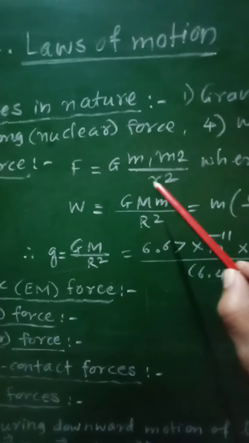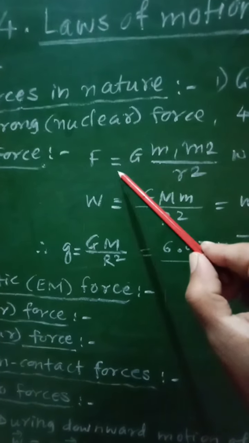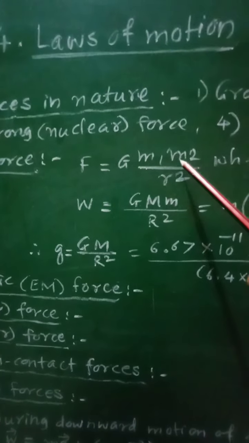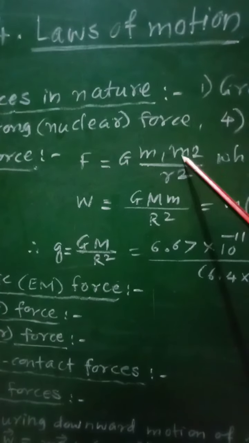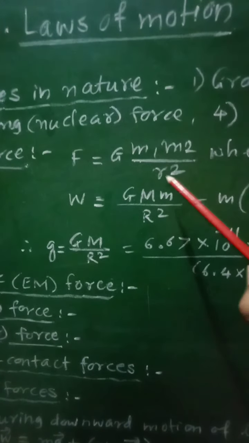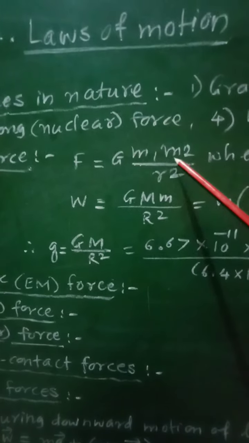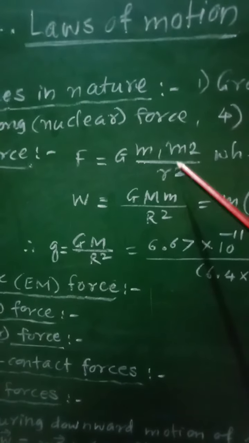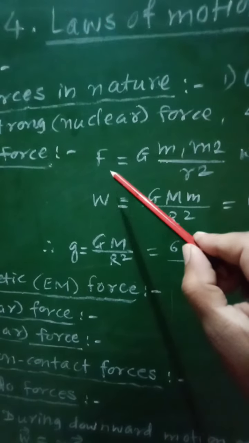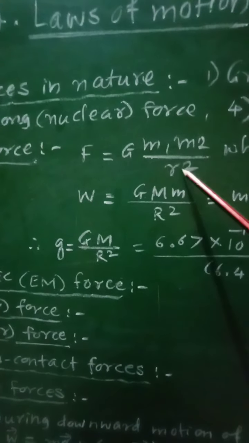Now this formula is obtained as the magnitude of this gravitational force F is directly proportional to product of the two masses, that is m1 m2, and it is inversely proportional to square of distance between them, that is r square, and this condition is given by Newton's law of gravitation, and therefore we can write the magnitude of force will be proportional to m1 m2 upon r square.